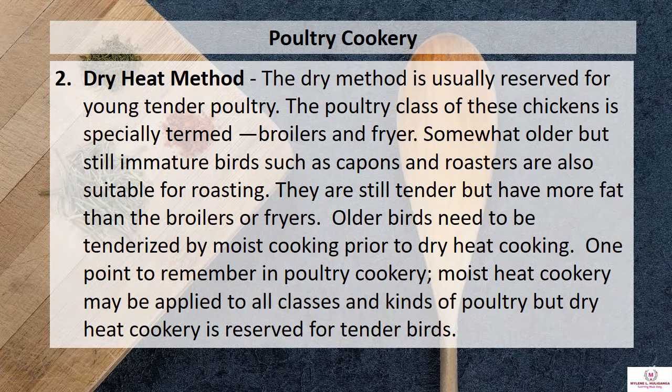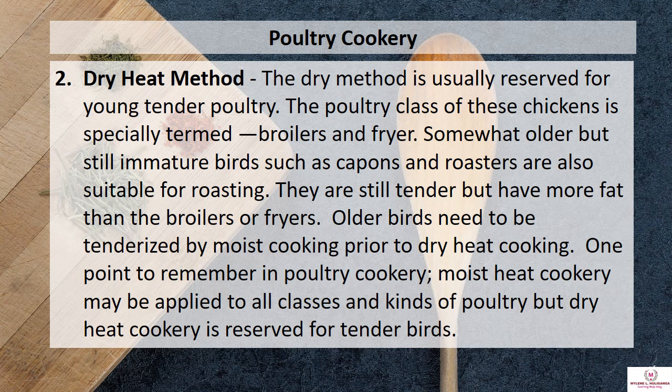Number 2, the dry heat method. The dry heat method is usually reserved for young tender poultry. The poultry class of this chicken is especially termed broilers and fryers. Somewhat older but still immature birds, such as capons and roasters, are also suitable for roasting.